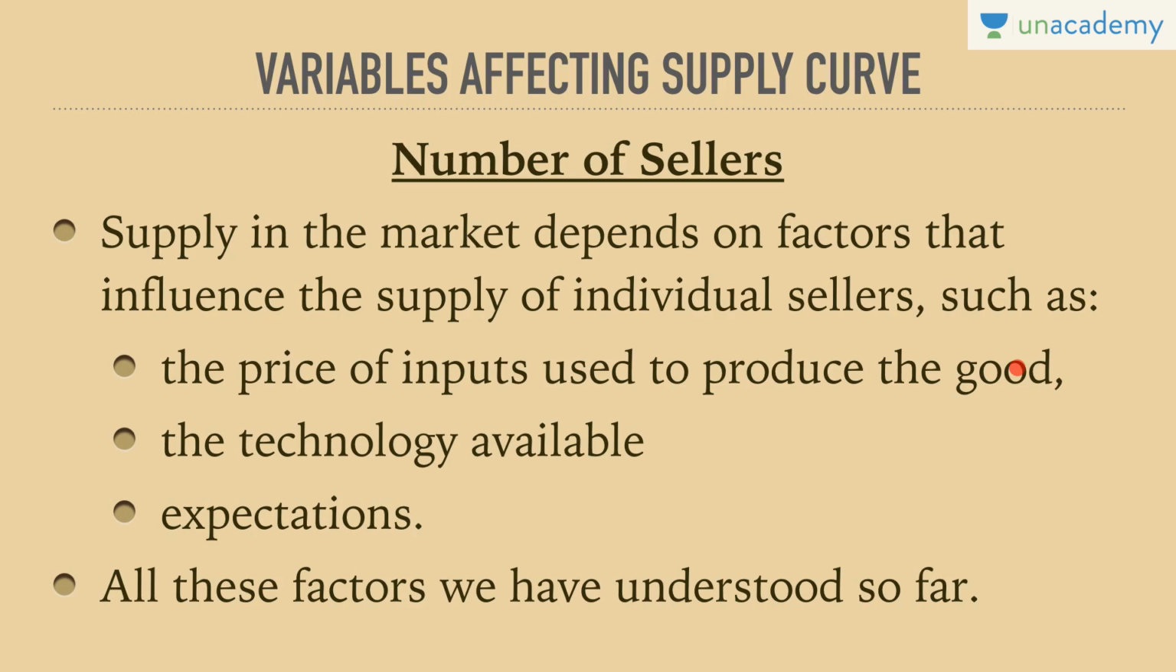What is the price of inputs used to produce the good? What is the technology available to produce the good? And what are the expectations? These were the variables that we have understood so far. All these factors we have understood so far are based on the price that the sellers are willing to command or that the buyers are willing to pay.